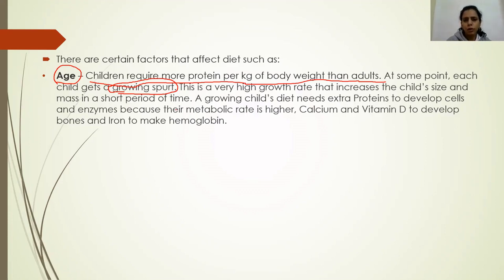Obviously, as the child is growing, the body is developing, so more amounts of proteins, fats and carbohydrates are always required by a growing child than an adult. A growing child's diet needs extra protein to develop cells and enzymes because the metabolic rate is higher. Plus, calcium and vitamin D content should also be more in their diet because these two are required for the development of bones. Plus, iron is required for making hemoglobin. So the first factor is age, which affects the diet of a person.